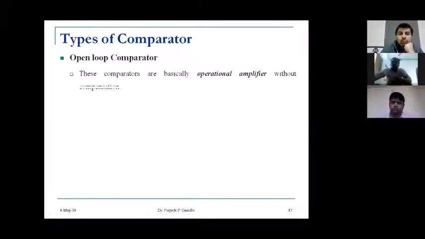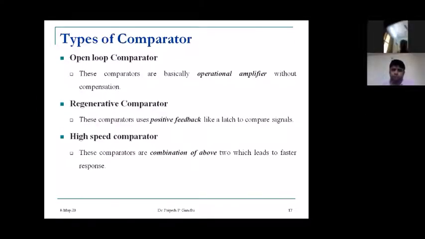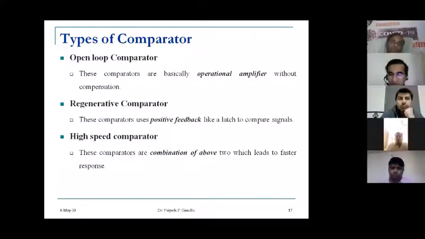So basically there are three types of comparators. One is the open loop comparator, which is basically an operational amplifier without compensation. There is no compensation technique applied. As we know, in an operational amplifier we apply compensation for performance improvement.